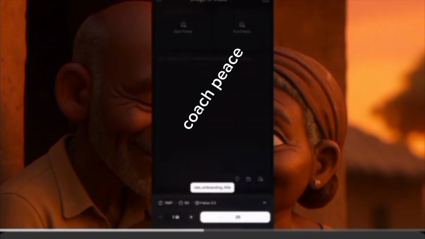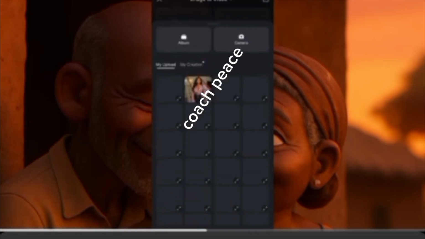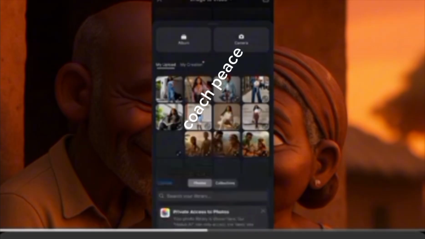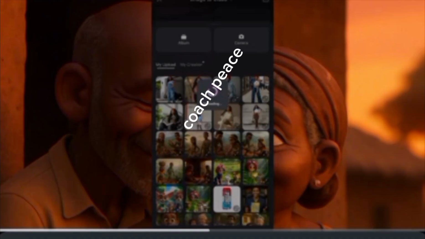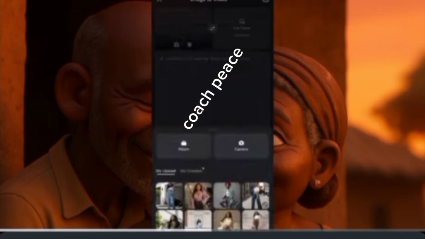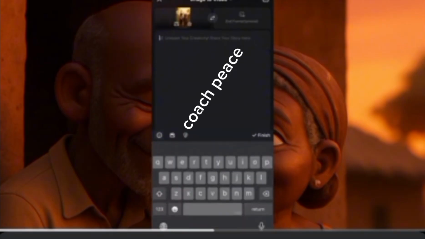I'll click on image to video, and then you see the first frame. I'll click on the first frame up there, and it will ask me album or camera. I'll go to album, and then I'll choose the first image that I created. So that is the first image we generated. Let's wait for the image to load. Once this image loads, down here you see unleash your creativity. I'll click there and paste that prompt.